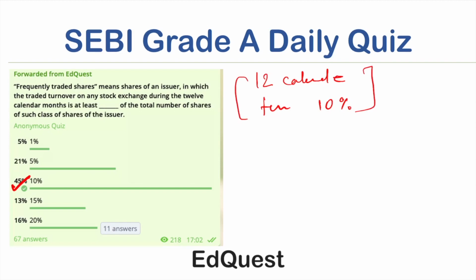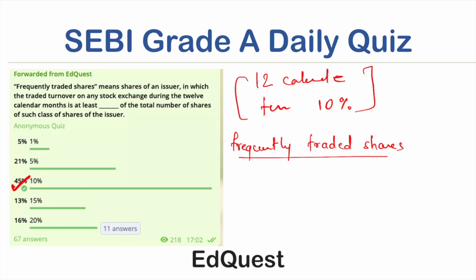Why are frequently traded shares important? This is one of the complex concepts, because the uses of this concept are many, but in simplest terms we use frequently traded shares for purposes of delisting.